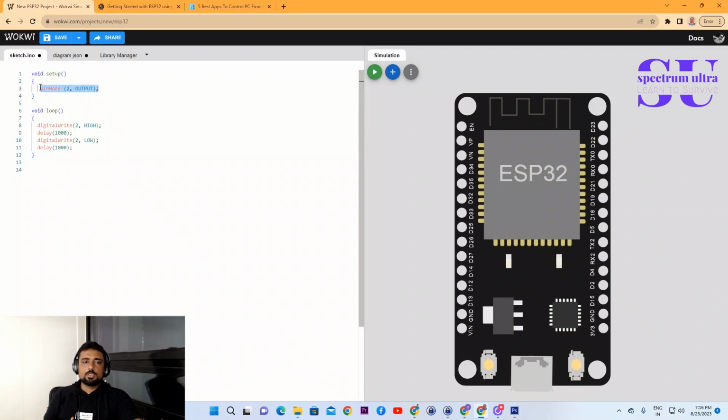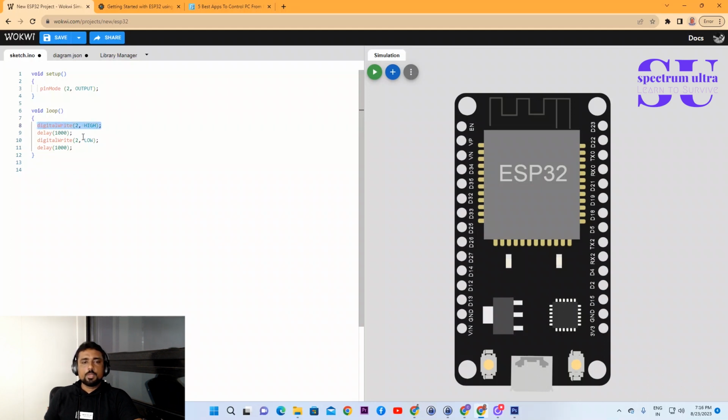For that part, the void setup part of the code is there. The void loop part of the code is where the code will run continuously. So if you want code to run continuously, that part of the code should be written inside the void loop part of the complete program.